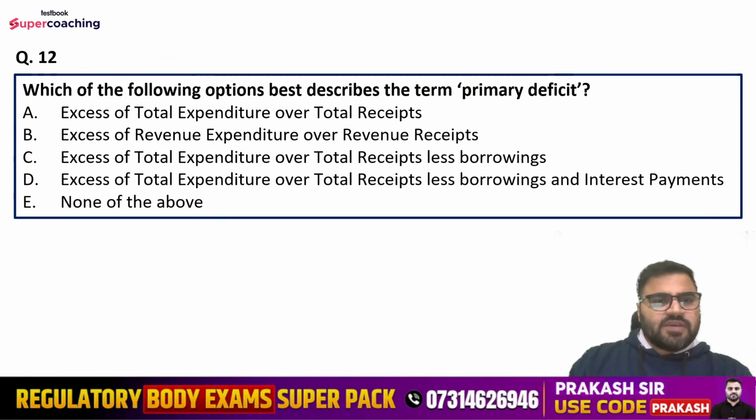Question number 12 is which of the following options best describes the term primary deficit, right? Options are excess of total expenditure over total receipts, excess of revenue expenditure over revenue receipts, excess of total expenditure over total receipts less borrowings, excess of total expenditure over total receipts less borrowings and interest payments, or none of the above.